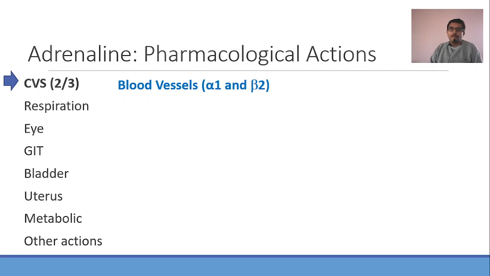So we need to understand what is the basic purpose of the adrenergic system in the body. The adrenergic system is there to help us prepare for the fight or flight type of response. Correct? So whenever we are fighting somebody or running away from something, we need some changes in the body, and all these changes are brought about by adrenaline.